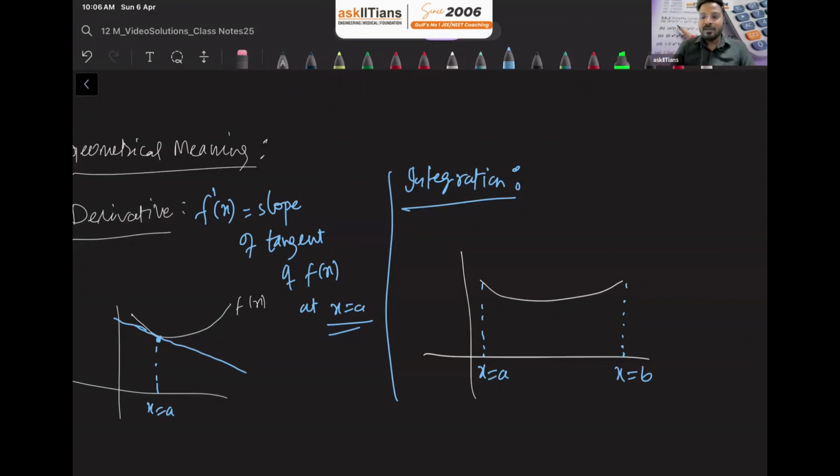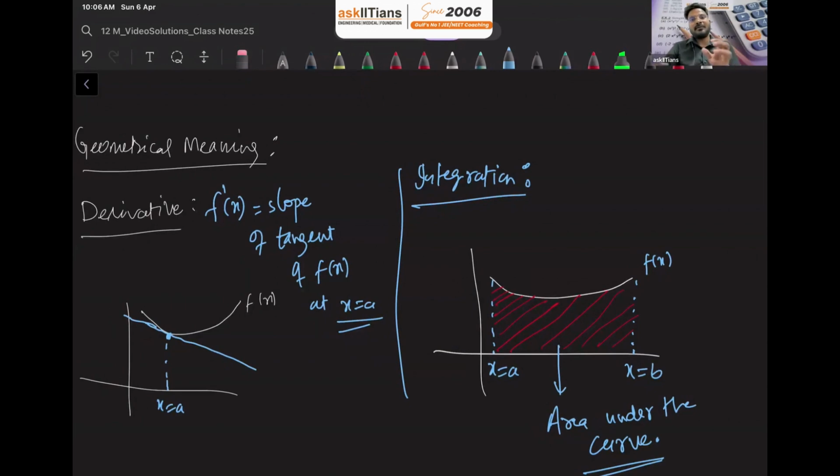So integration means that if you are integrating this curve f of x from a to b, you are finding the area under the curve from a to b. So integration helps us to find area under the curve, and that's why it is very, very helpful.